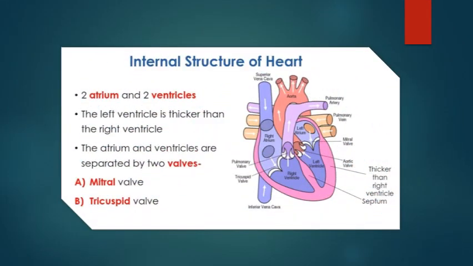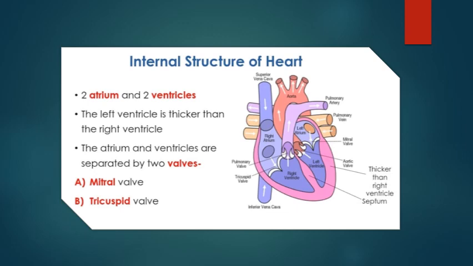The internal cavity of the heart is divided into four chambers: right atrium, right ventricle, left atrium, and left ventricle. The two atria are thin-walled chambers that receive blood from the veins, and the two ventricles are thick-walled chambers that forcefully pump blood out of the heart. The difference in thickness of the chambers is due to the variation in the amount of myocardium present, which reflects the amount of force each chamber is required to generate.